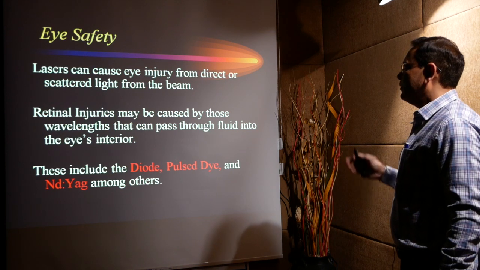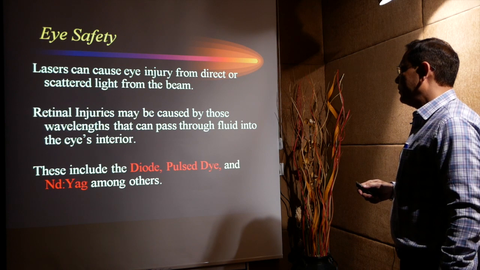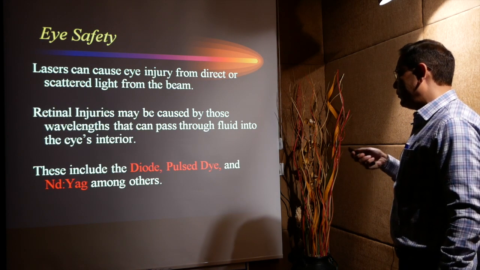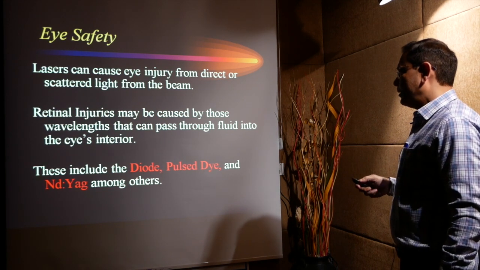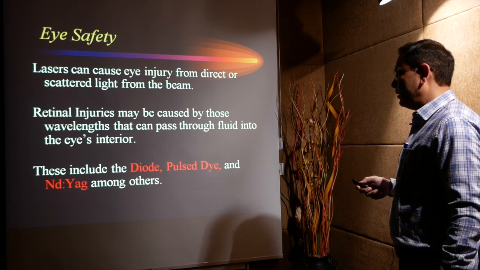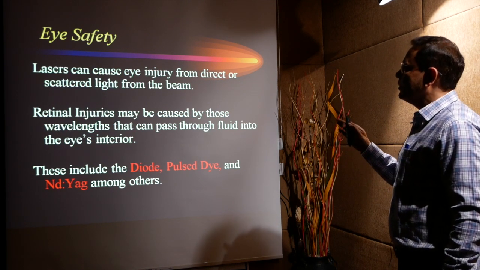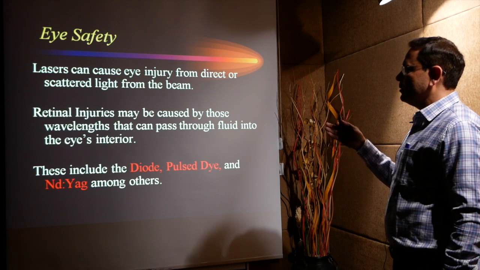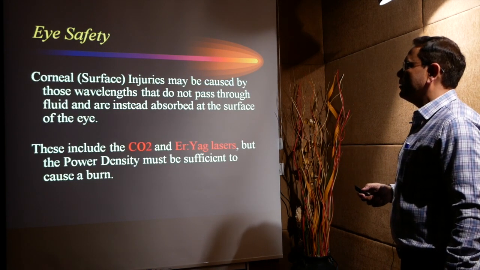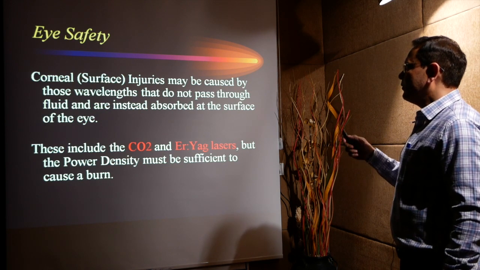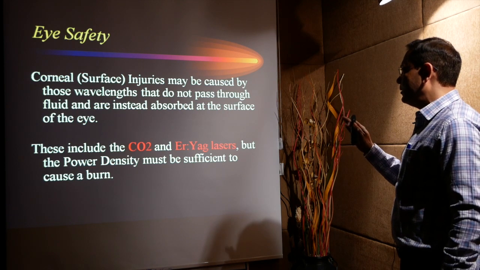Lasers can cause eye injury from direct or scattered light from the beam. Retinal injury may be caused by those wavelengths that pass through the fluid into the eye interior, which may destroy the retina. These include the diode laser, pulse dye laser and the Nd:YAG laser, among other lasers. So these are the common lasers which, if they pass into the eye, cause retinal injury or ultimately may lead to blindness.